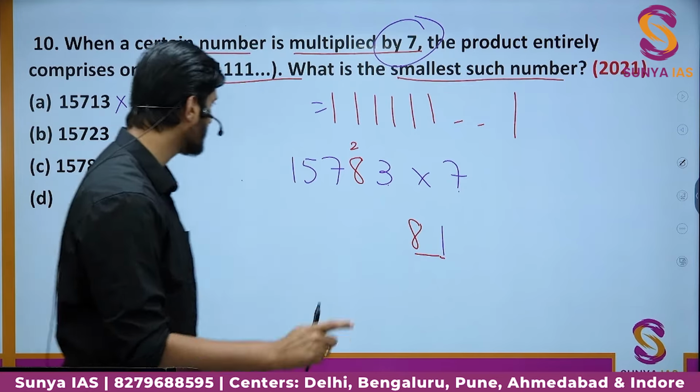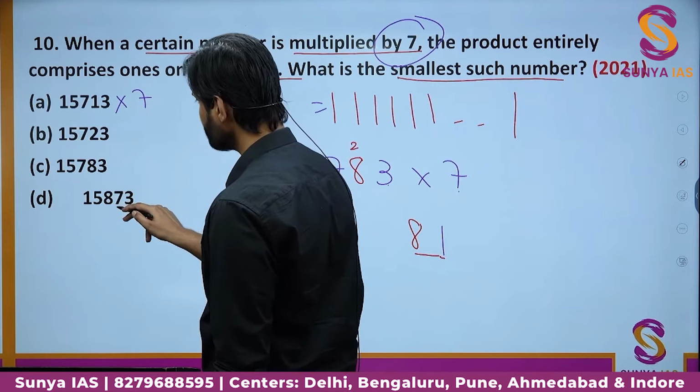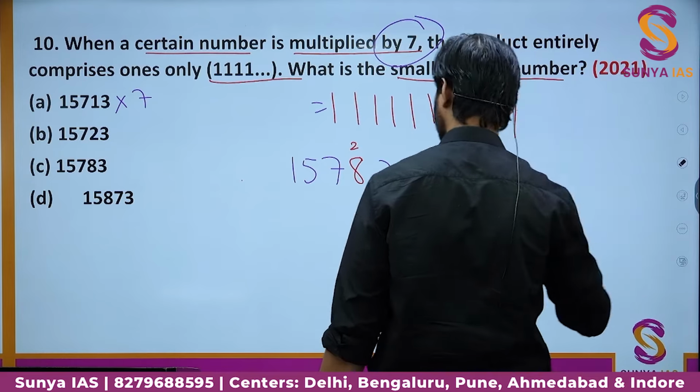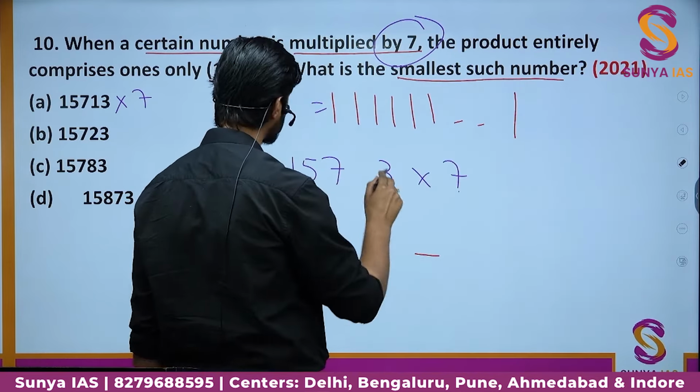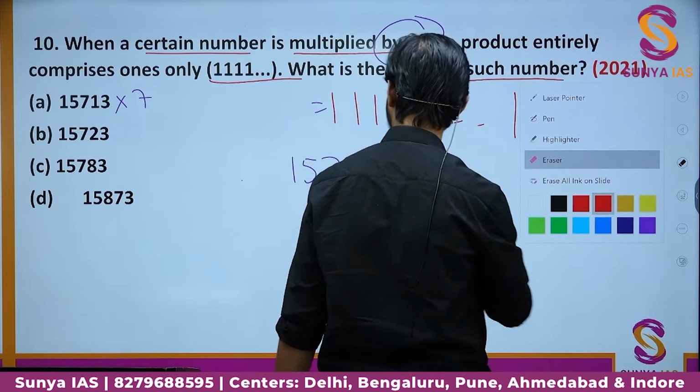So just one minor correction here, guys. This value is 1, 5. I think it is correct. Let me just solve it. For the last option now, let us check the last option. The last option says the value is 1, 5, 8, 7, 3.